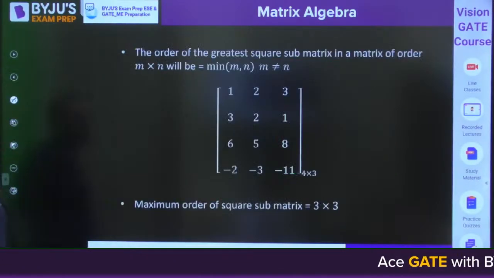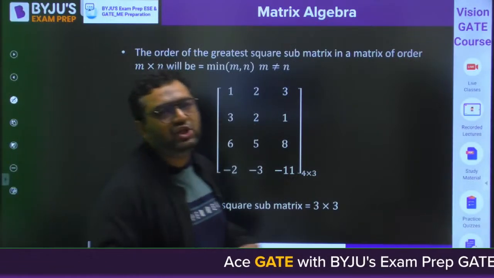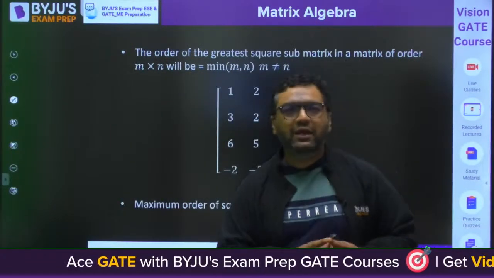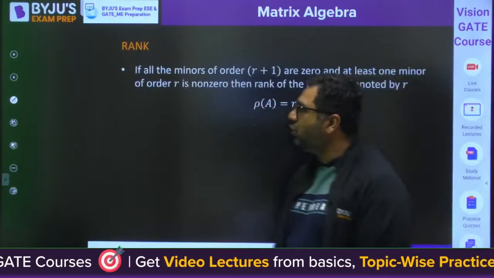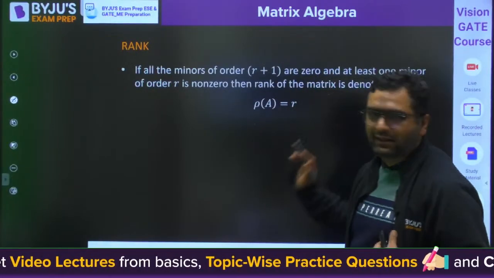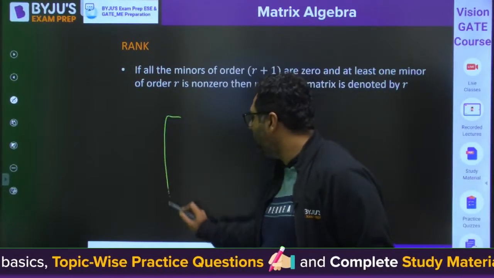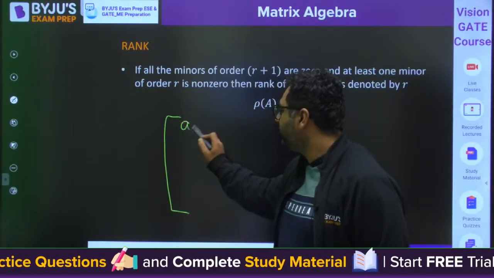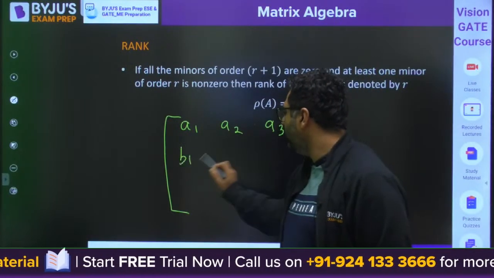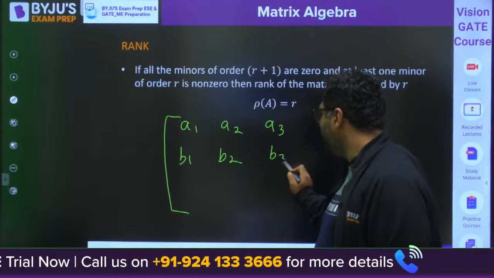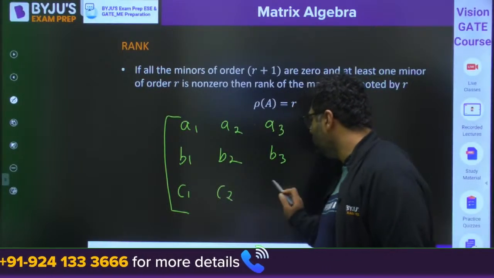Then we are going for the definition of rank of a matrix. When we talk about the rank of a matrix, let us say we have a matrix A1, A2, A3, B1, B2, B3, C1, C2, C3.